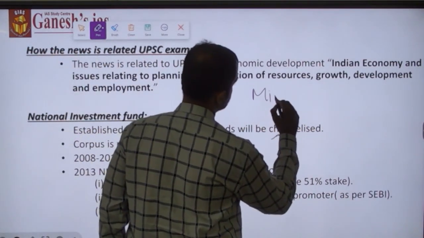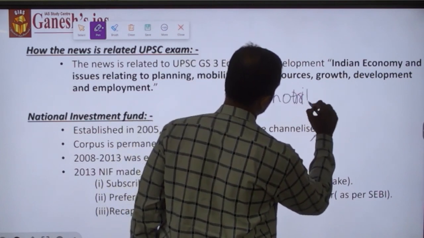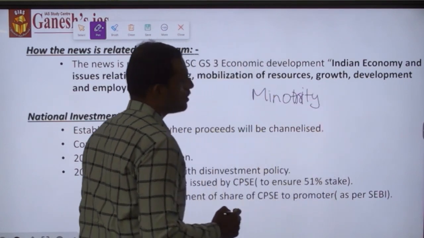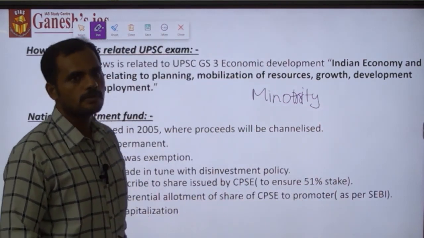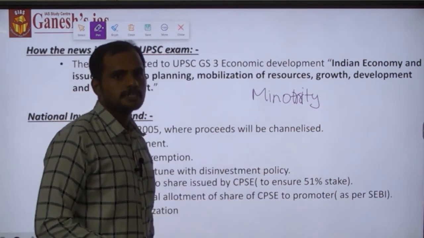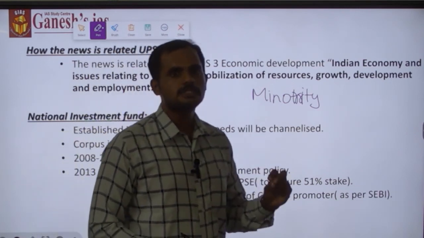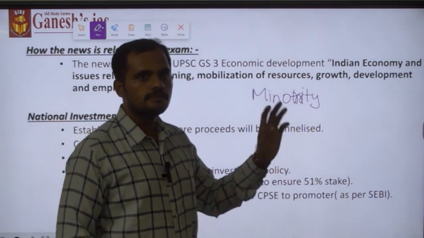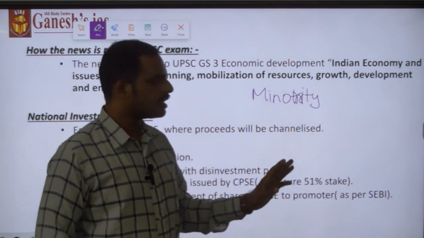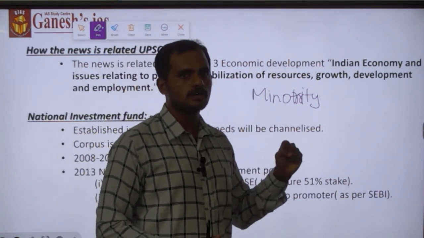In minority disinvestment, the government will be reducing only a small percentage of its stake in the central public sector undertaking. That small percentage will be less than 50%, and as a result the government will still have entire management control authority.